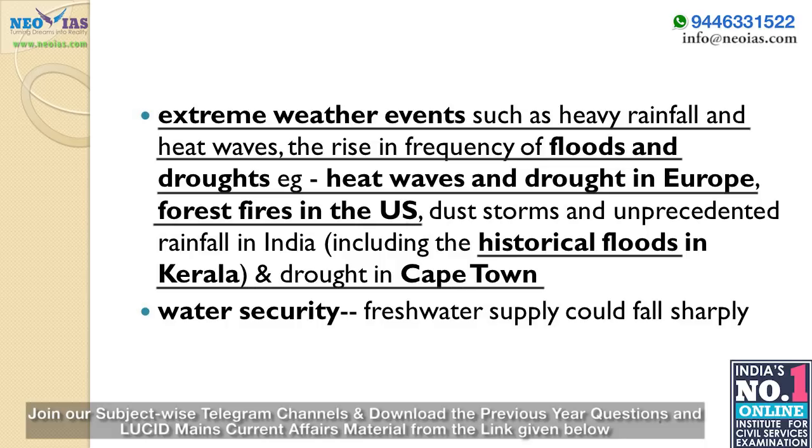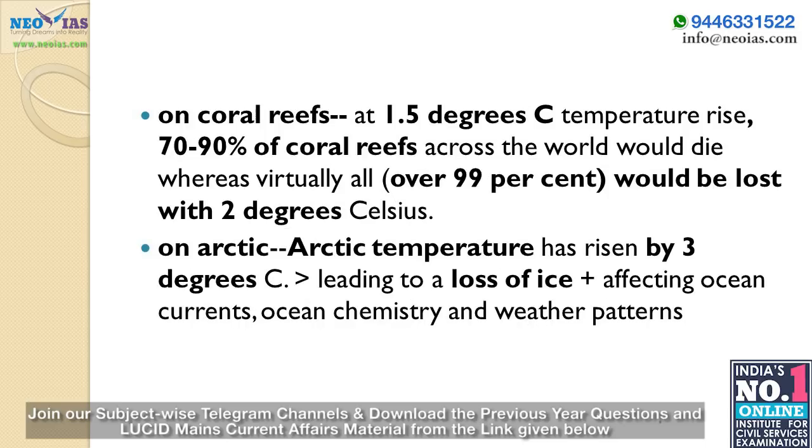Then water security would be affected. Then another major impact is on coral reefs. In the 1.5 degrees Celsius scenario, 70 to 90% of coral reefs across the world would die. We know the recent incidents of coral bleaching in the Great Barrier Reef in Australia. So the thing is, 90% of coral reefs may die even in that 1.5 degrees Celsius scenario. And even in the 2 degrees Celsius scenario, almost 100% would be lost.